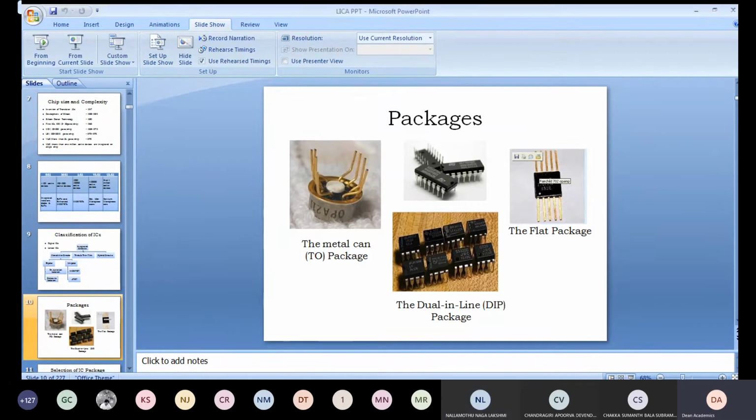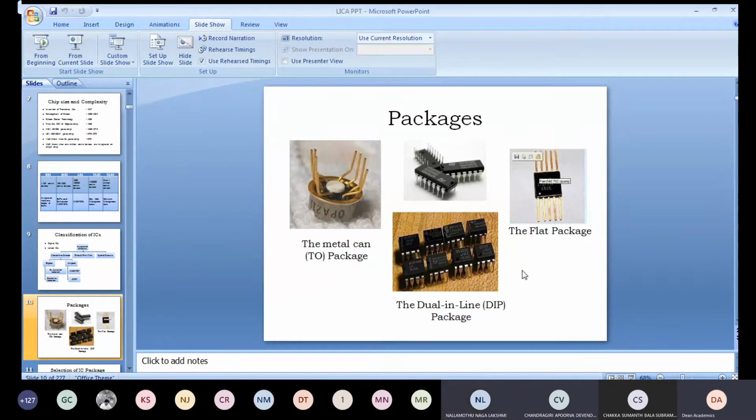Right. Now, what do you see here on this packages? Package means different types of ICs. When you order some item on Amazon, what do they say? Your item is being packed, right? Without packing, if they deliver, different parts will be left at different stages, and finally we receive something which is not useful, right? So therefore, packaging is very important.